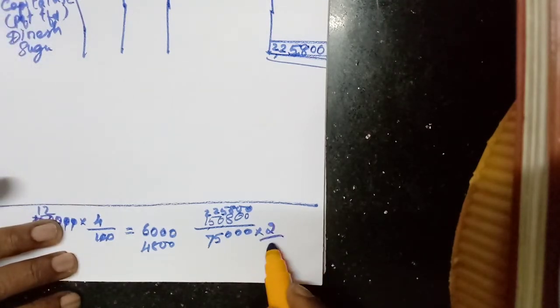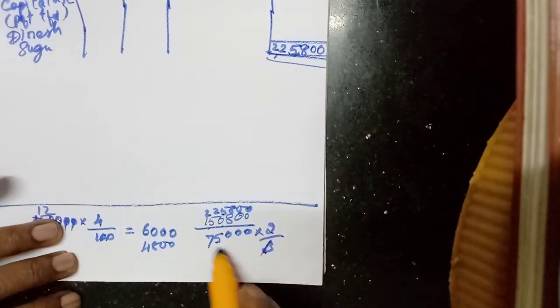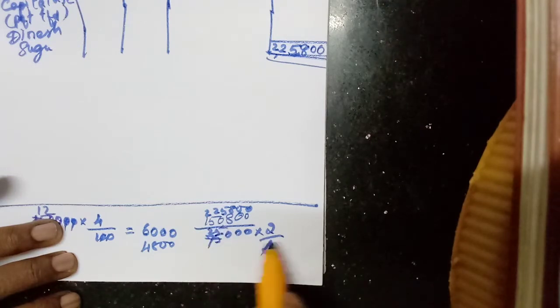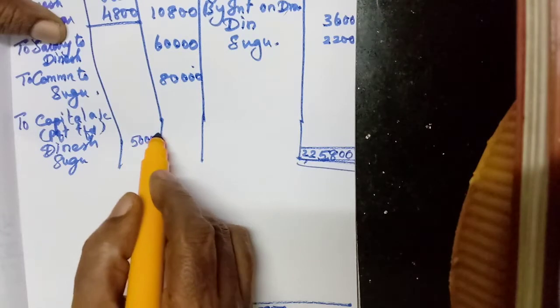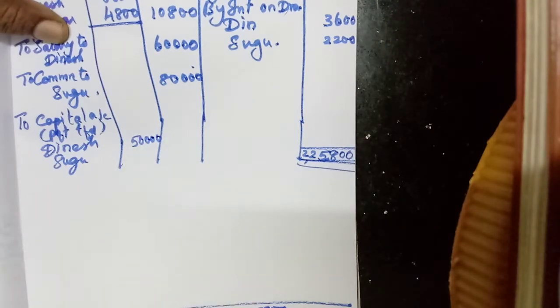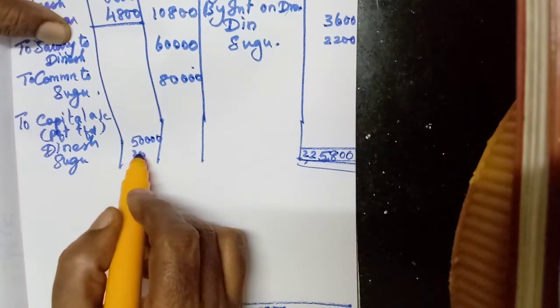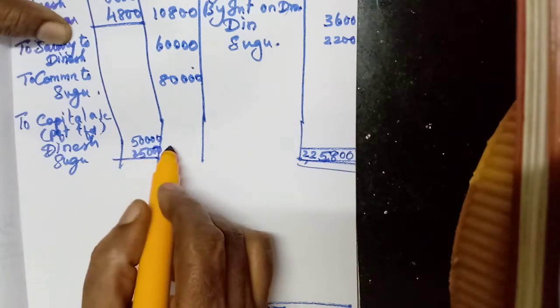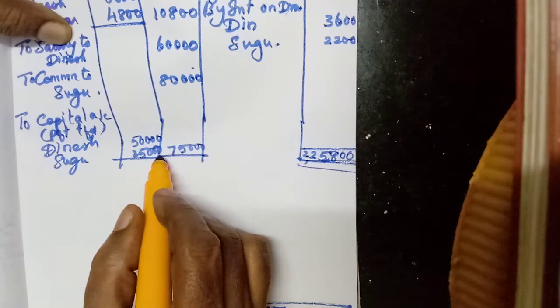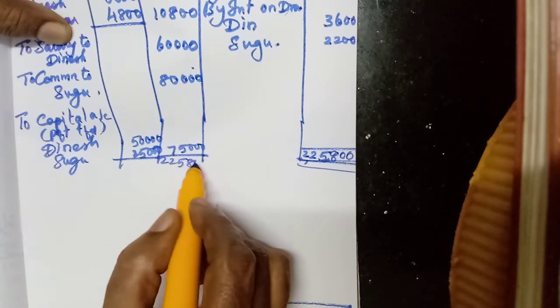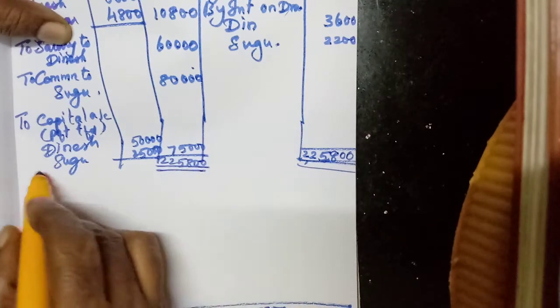So 2 by 3. 3 means 25. 25,000 into 2, 50,000. Isn't it? So 25,000 into 1, 25,000. Now when we add, we will get 75,000. Now write the total amount, 2,25,800. That's all.